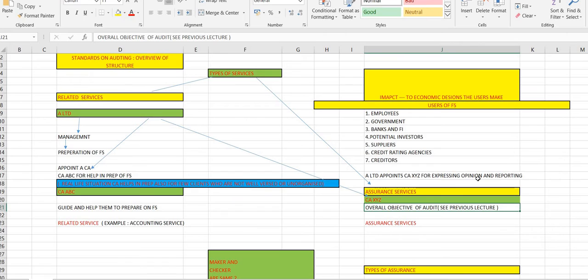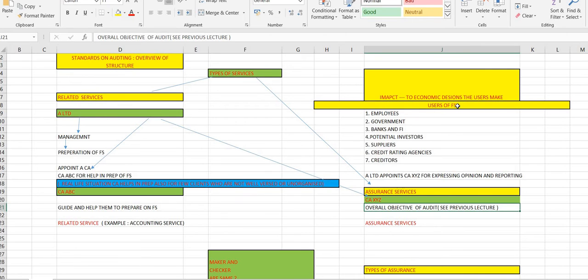So basically, now CA XYZ will express an opinion on the financial statements of A Limited, which was prepared by CA ABC. After he sees it and reviews it, he will express an opinion and he will have to provide an audit report. This audit report with his signature will be seen by the users of financial statements. So what is basically CA XYZ doing?